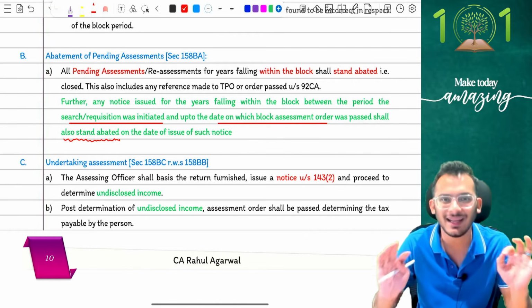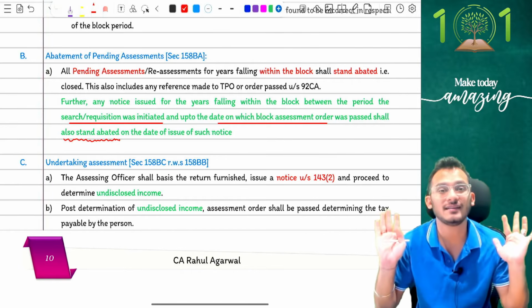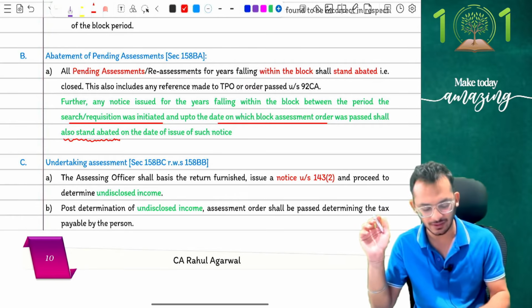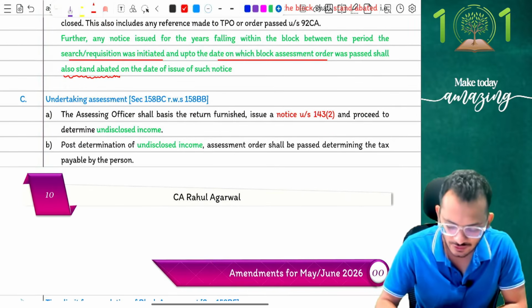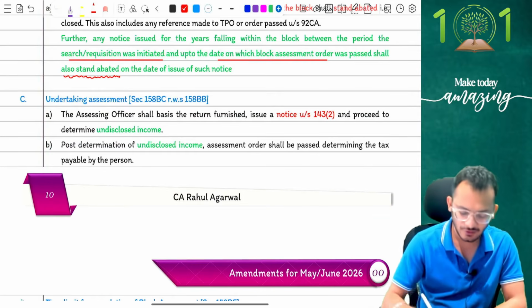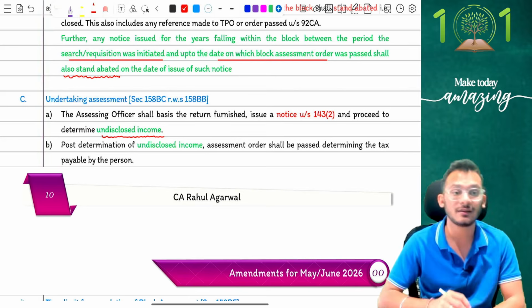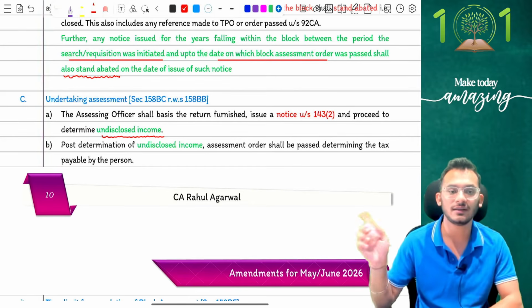Now everything is going under search and seizure. Don't wait for anything. The moment search and seizure starts, that's the only thing which can be done. Nothing else can be taken up. That is what they've clarified. Next, when you start assessment, like I told you people, now the assessing officer is only going to determine your undisclosed income. The assessing officer is no more going to determine your total income. He's only going to determine your undisclosed income.